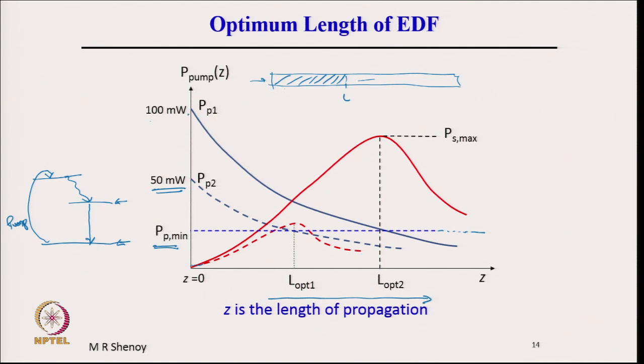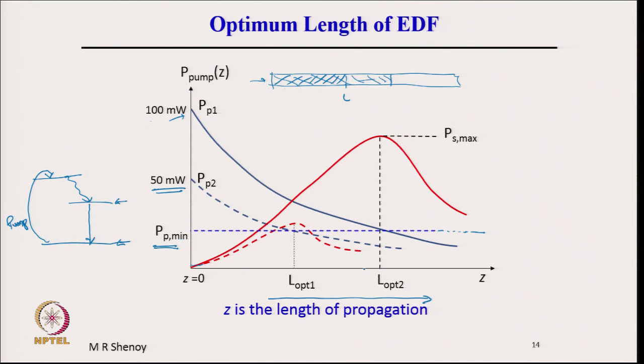If I had a higher pump power, then the point up to which I can maintain the minimum could come up to a longer length, and therefore I will have amplification up to this length, and after that it will be absorbed. Therefore, the signal power will build up to that length where the pump is above the minimum power required.